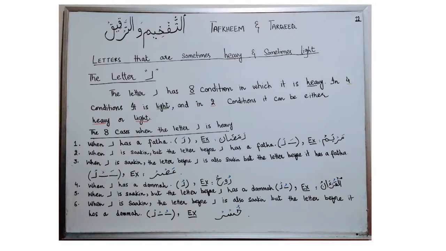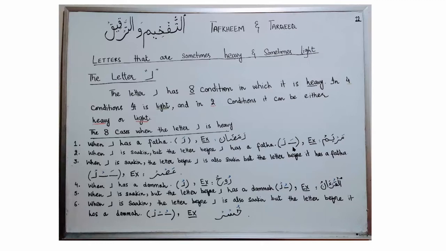Inshallah, we will begin with the 8 cases when the letter Ra is heavy. And the first one is when letter Ra has a fatha. In this situation, if you see, letter Ra has a fatha. So we will make this letter Ra heavy and we will recite this letter Ra with thickness and with full mouth. Instead of saying Ra, we will say Ra. Ramadan. We will make this Ra heavy and we will recite this Ra with Tafkheem.